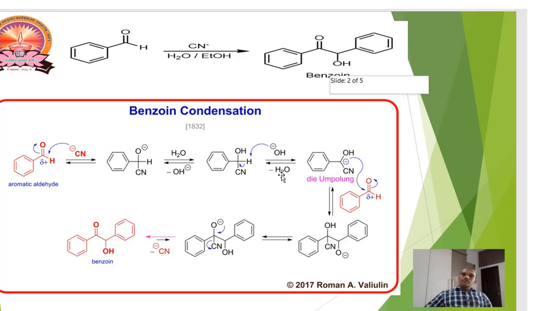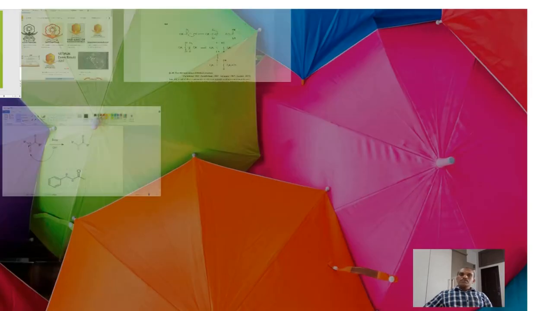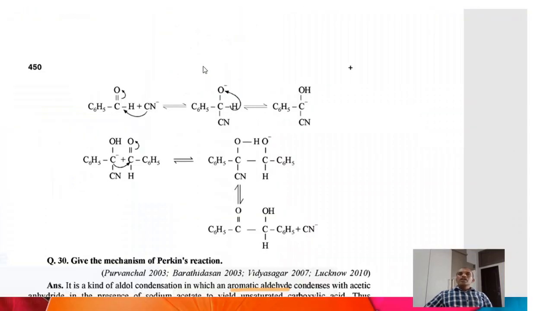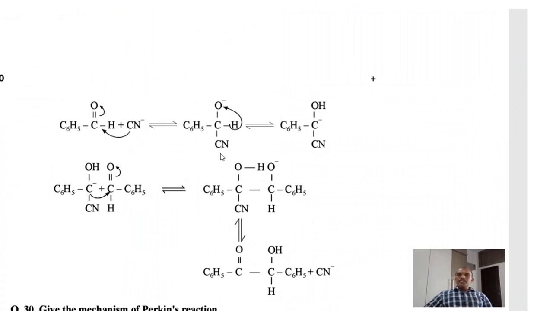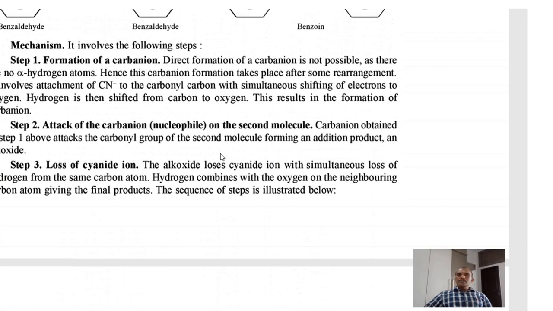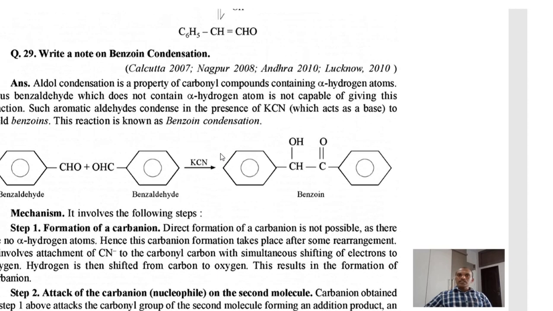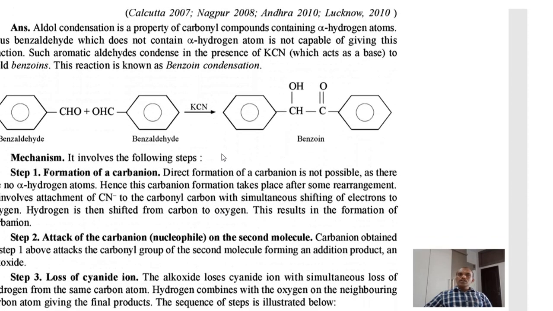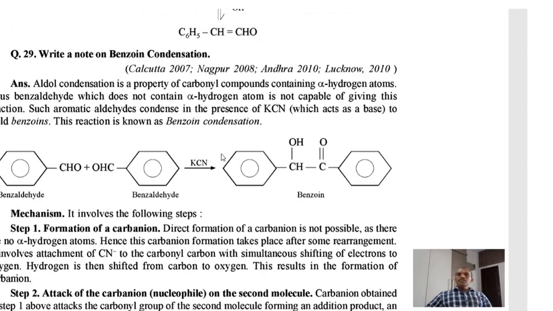Coming to the first reaction, that is known as the benzoin condensation reaction. You can see on the screen the benzoin condensation reaction. The definition of benzoin condensation: benzaldehyde, which does not have alpha hydrogen atoms, is not capable of giving the aldol reaction.